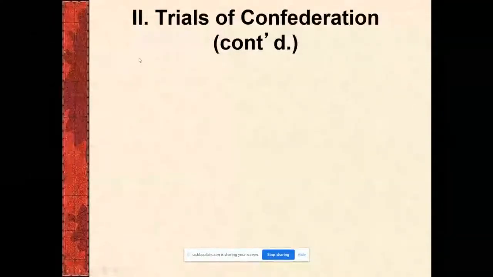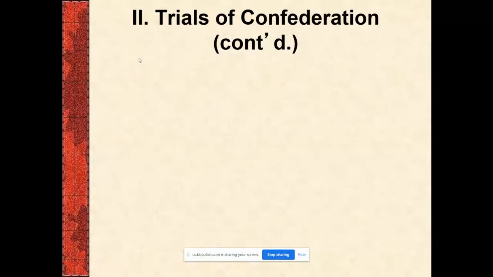Okay, so, end of chapter 6, we've won the war, and the treaty is signed in 1783. The Articles of Confederation were signed in 1781, right? Were actually ratified. Everybody agreed in 1781. And now we have to implement this new form of government.